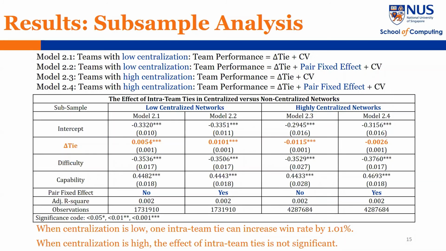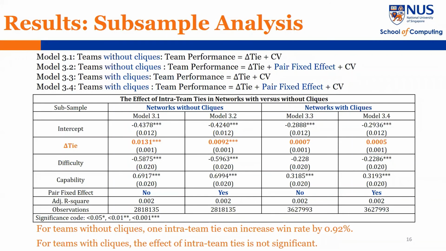Then we look into subsamples with the same network structure to test the heterogeneous effect of intra-team ties. We start from centralization. In Model 2.1 and 2.2, we look into networks with low centralization. In Model 2.3 and 2.4, we look into networks with high centralization. We find that after controlling pair fixed effect, when centralization is low, intra-team ties can have a positive effect, but when centralization is high, the effect is not significant. Similarly, in Model 3, we hold cliques constant. We find that when teams do not have cliques, intra-team ties can have positive effect, but when teams have cliques, the effect is not significant.